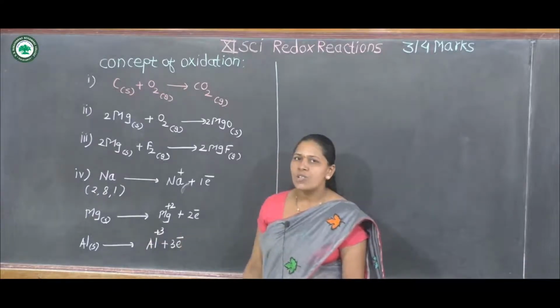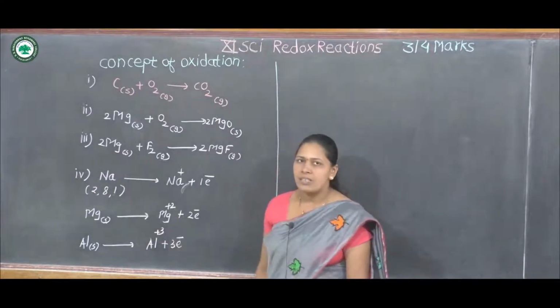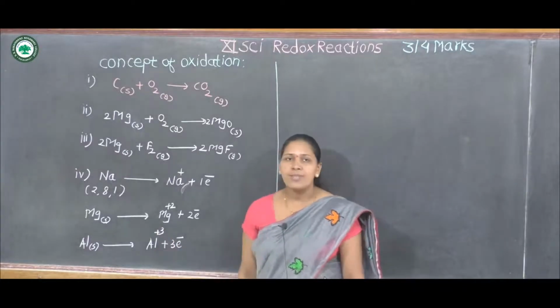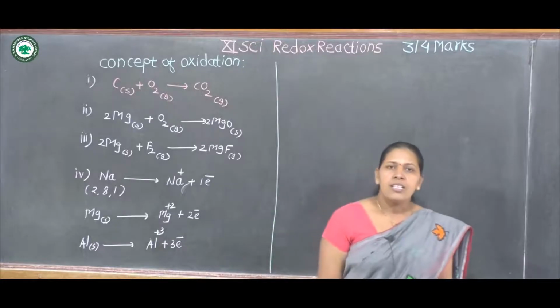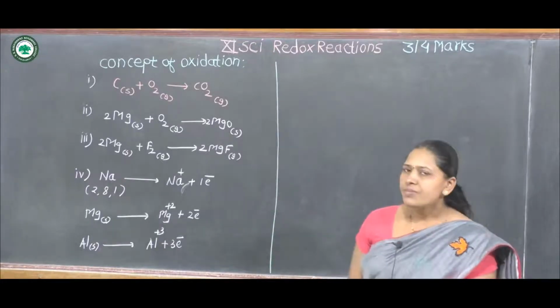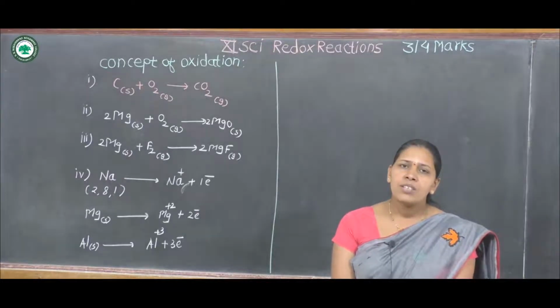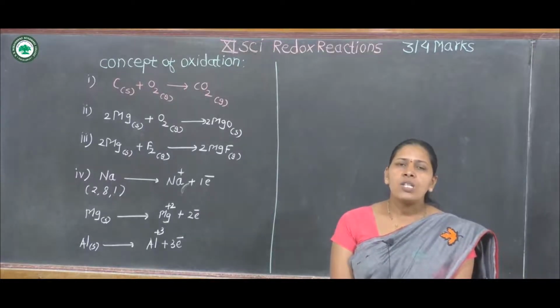Magnesium lost 2 electrons to form Mg2+ ion, and aluminium lost 3 electrons to form Al3+ ion. Therefore these 3 species lost 1, 2, 3 electrons respectively.